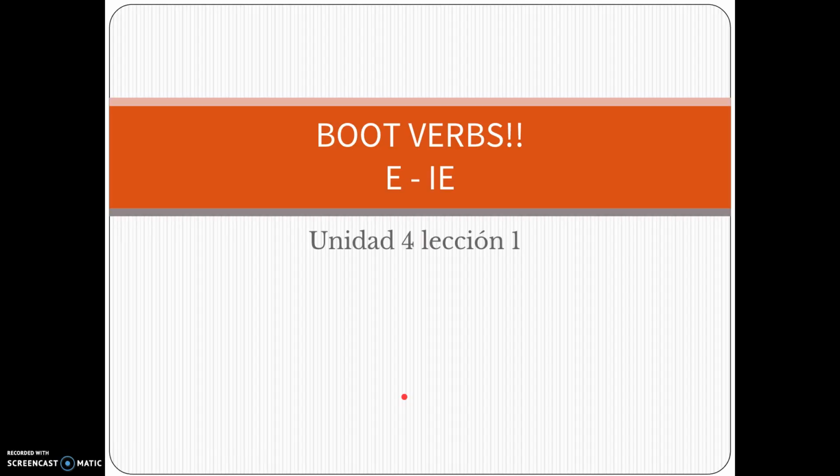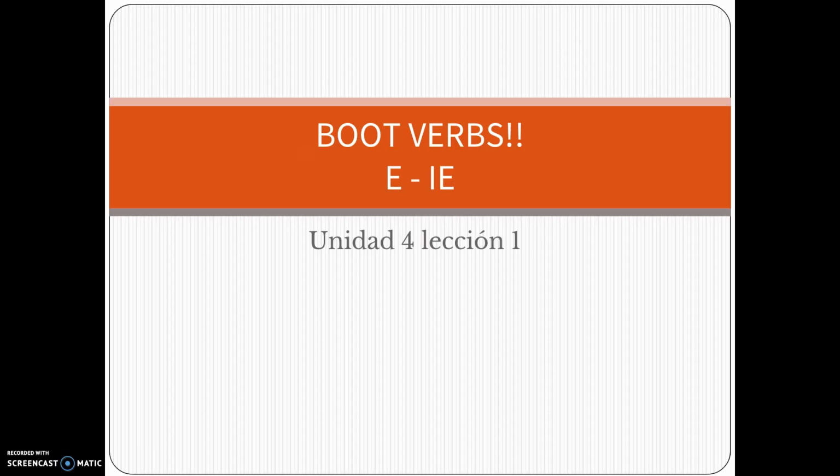Today I want to go over a new grammatical concept. It is called the stem changing verbs E to IE. Okay. Now you have seen these. I'm sorry, there are many types of stem changing verbs. In this case, we are going to work with the stem changing verbs E to IE. Now it's titled here boot verbs because there's a reason why, and we'll go over that in a little bit. But these are called stem changing boot verbs. Okay, and we'll start off with the E to IE.